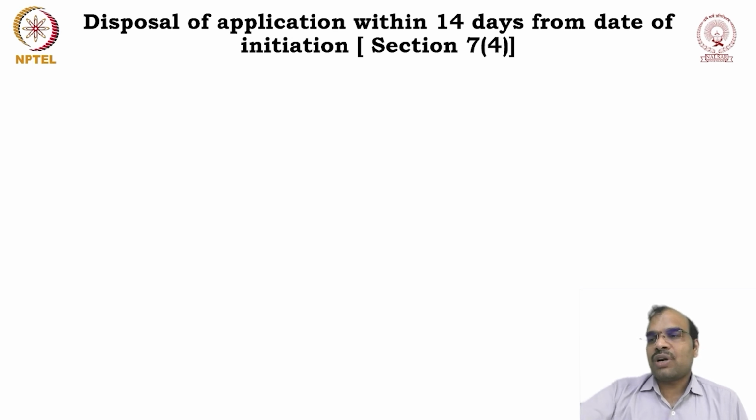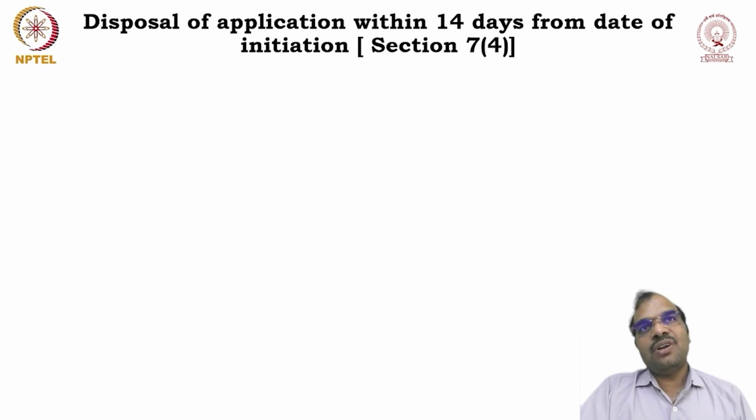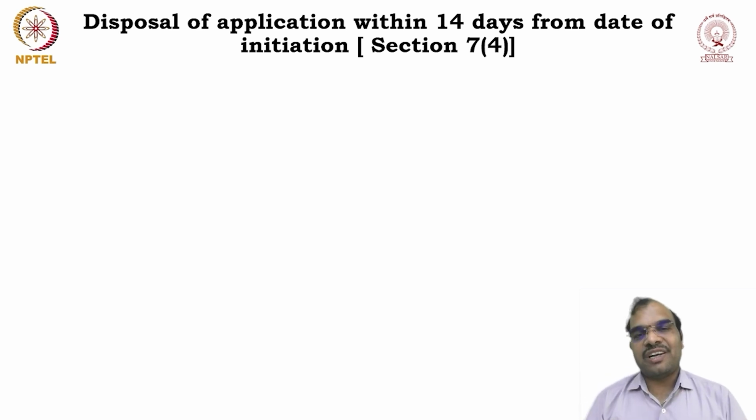If you look at Section 7 subsection 4, we have discussed the section already, it clearly says that the NCLT shall, within 14 days, accept the application or else reject the application. Whenever they exceed that, they have to give an explanation. Now, when the legislation uses the word shall, does it really mean shall, or do we have to interpret it as may? Because there is a difference between shall and may. So the question is whether you have to interpret it as shall or as may.